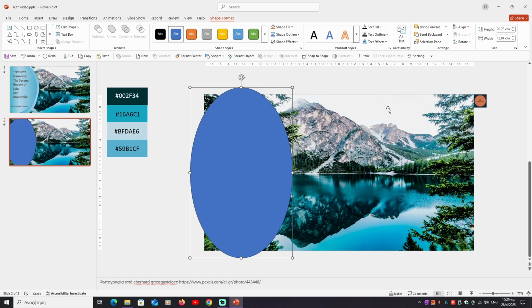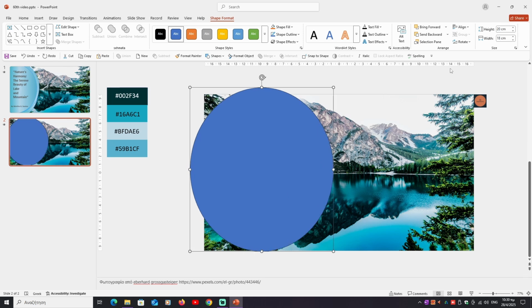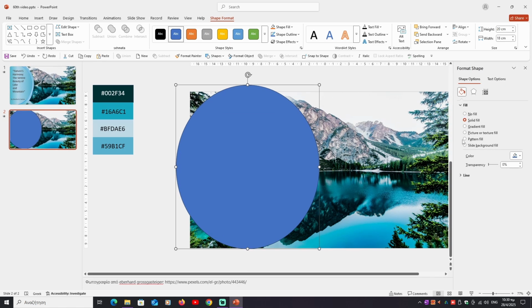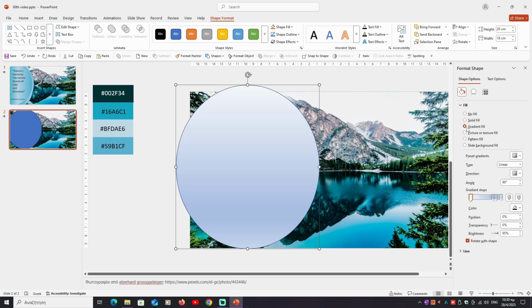We go to Shape Format, Size, Height, 20 cm. It's about 7.87 inches if you have inches in your settings, and width 18 cm. It's about 7.08 inches if you have inches in your settings. Right click, Format Shape. We go to Fill, Gradient Fill.